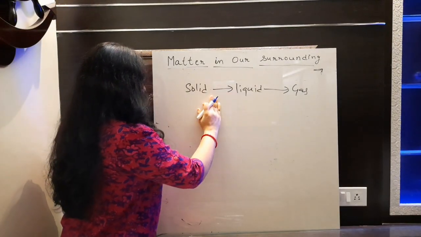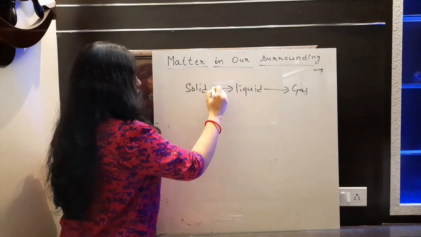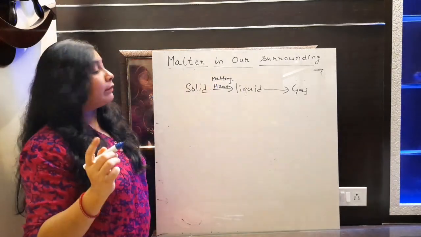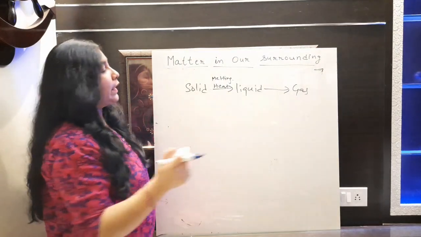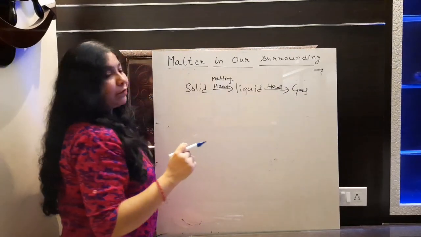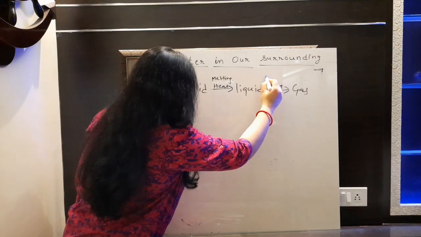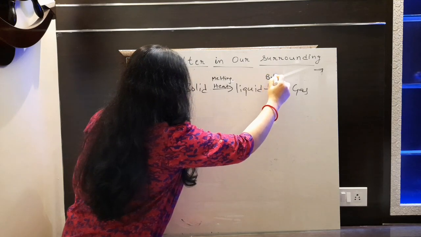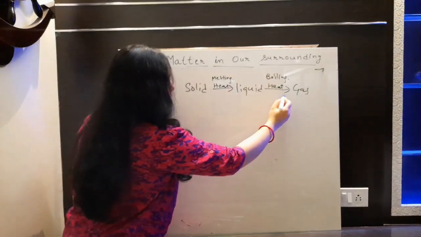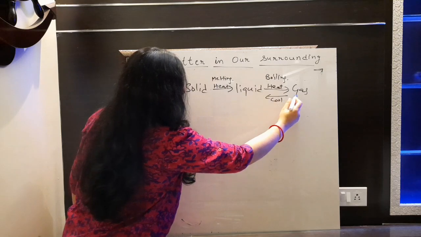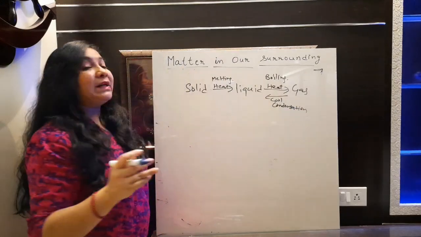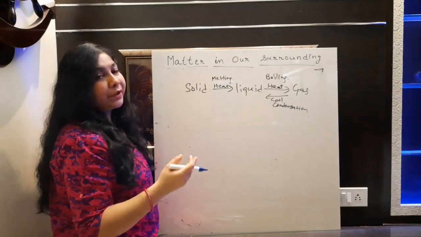Okay, so this particular solid will change into liquid if you will provide heat, and this process is called what? Melting. Now if you heat liquid again, then it will convert into gas. You can define this as, आप इसको क्या बोल सकते हो? Boiling. Fine. Melting and boiling. Now अभी हम लोग इसको cool करेंगे. By cooling, this process is defined as condensation. If you will condensate it, then gas will convert into liquid.